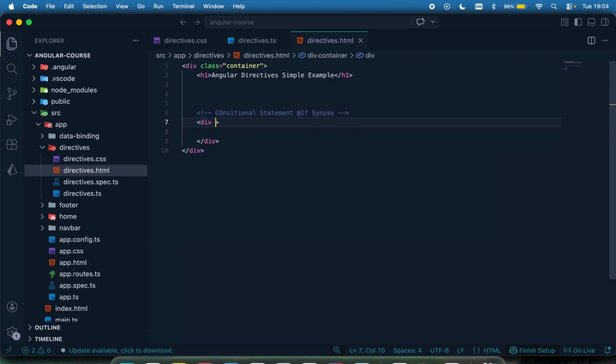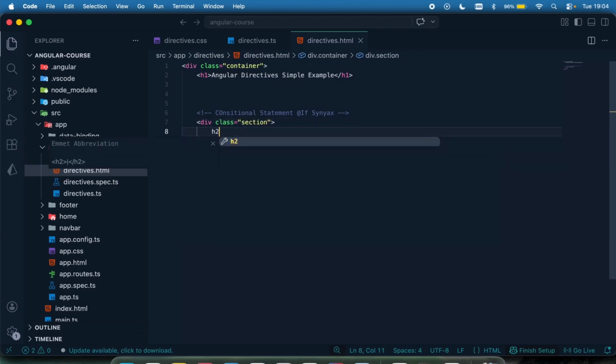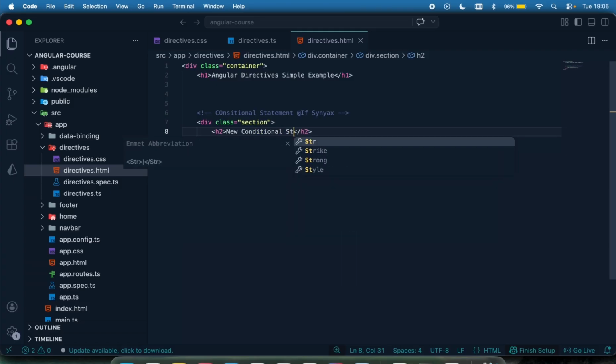So again, right here, let me give this a class. I'll just call it section. And I'm going to have an h2 right here by saying, let's say, the new conditional statements syntax, something like that. We have all the new one and the older one. I'm going to be treating all of them right here in this course.